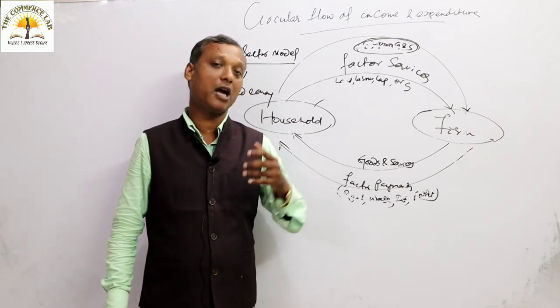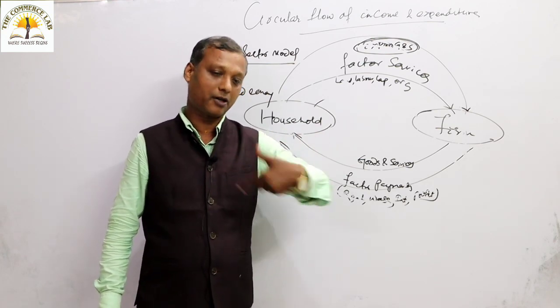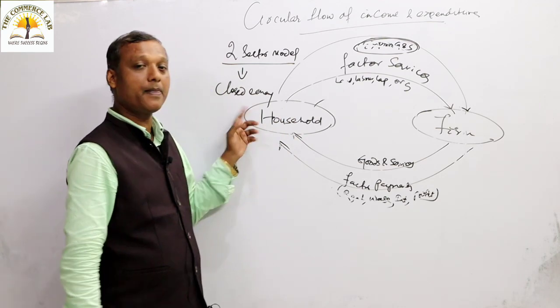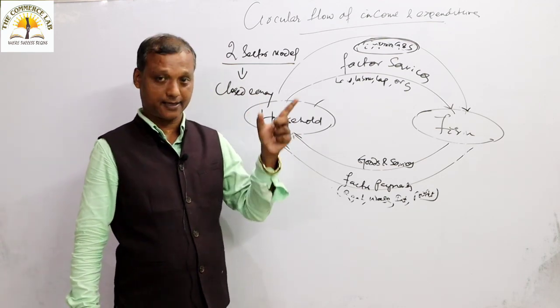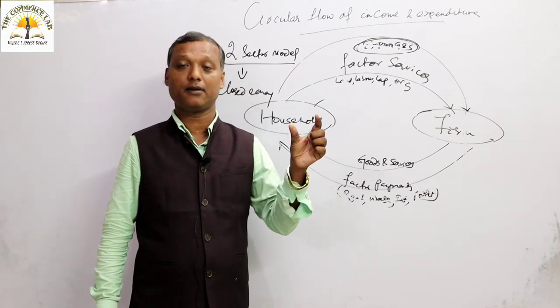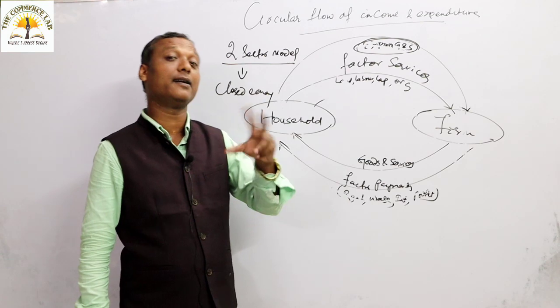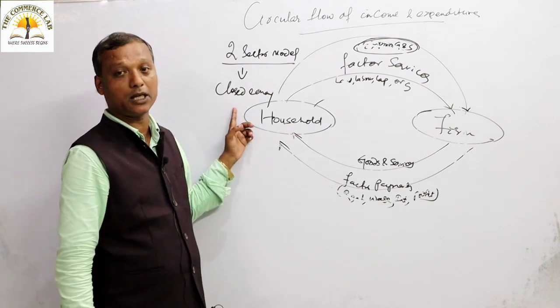Closed economy means when you have your trade relations and transactions within the country. When you have trade relations with other countries, that is known as your open economy. In that sense, you enter foreign, global trade. That is known as your open economy.